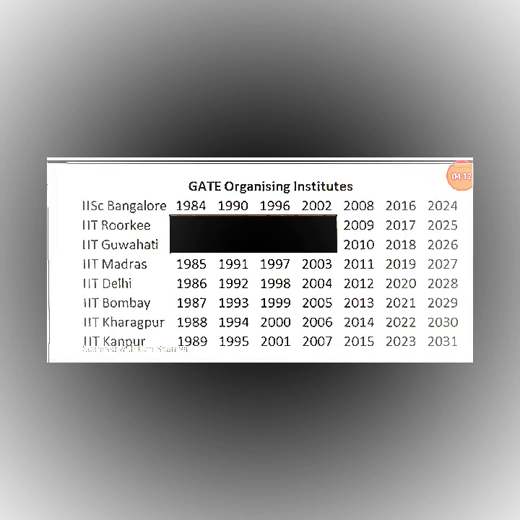Why I showed all these details: let's consider IIT Bombay is the GATE conducting institute in 2021. Everyone will have a doubt about how the GATE paper of IIT Bombay will be. For that, you can see that IIT Bombay conducted the GATE exam in 2013, 2005, 1999 and 1993.